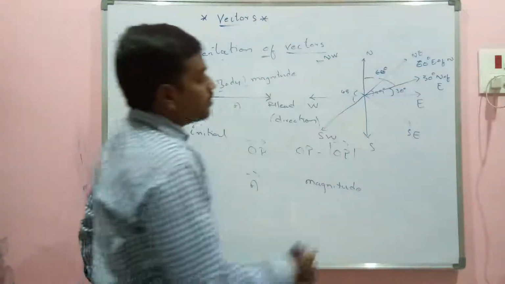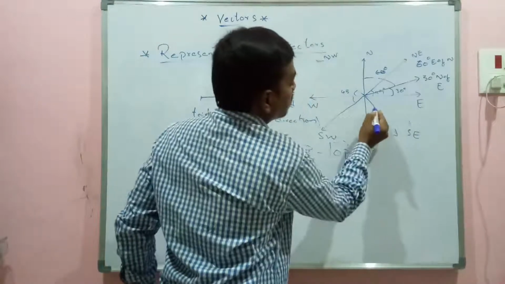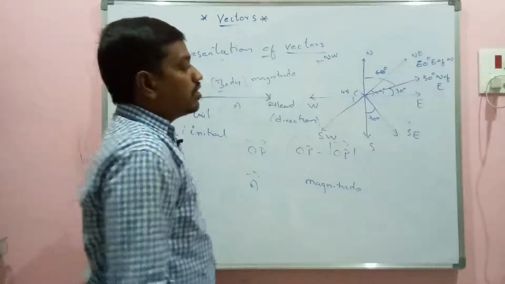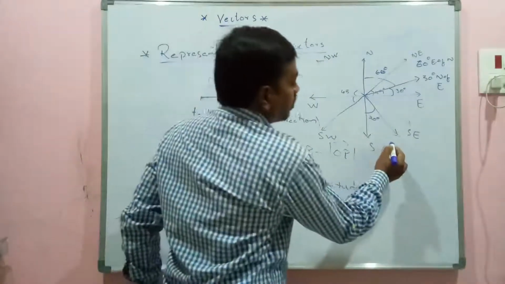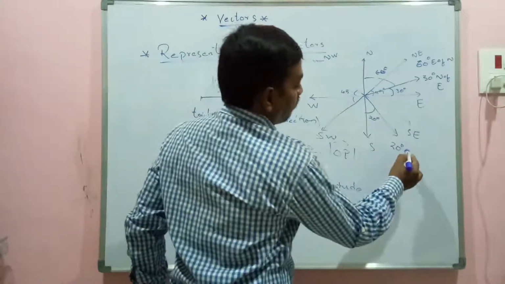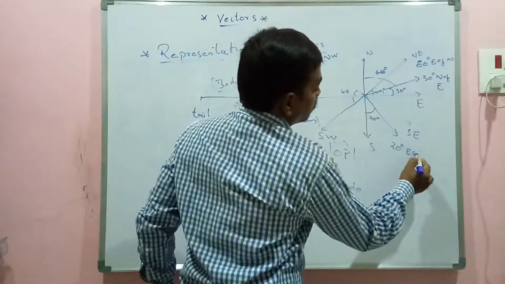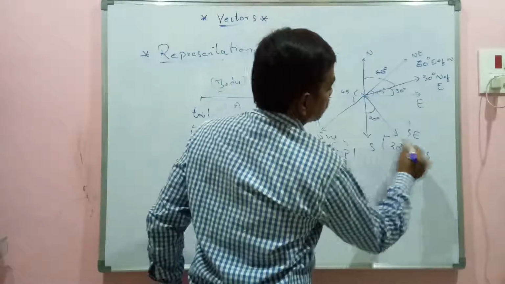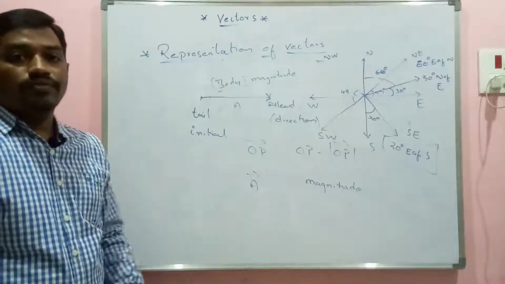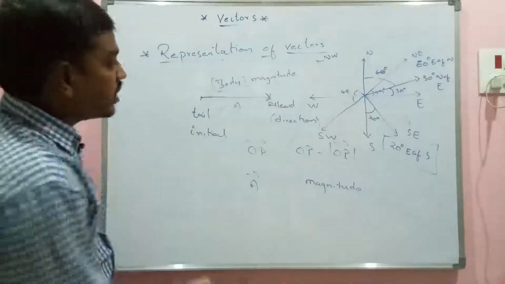One more example let me give. Suppose I write a vector here such that it is making an angle of 20 degrees. Imagine 20 degrees. So what will I write here? 20 degree east of south. East of south. So if you do 2 or more numericals based on this, you will understand very clearly.